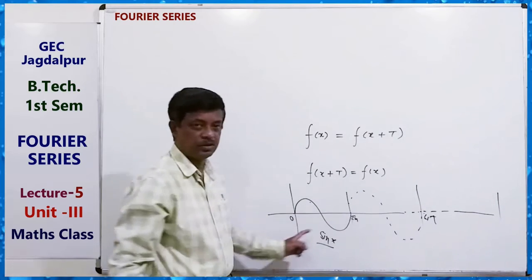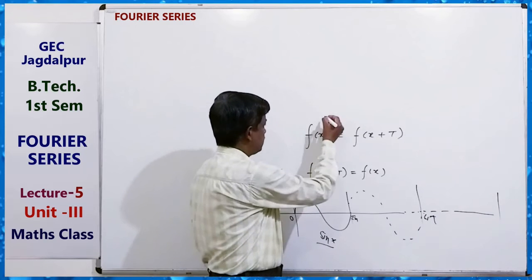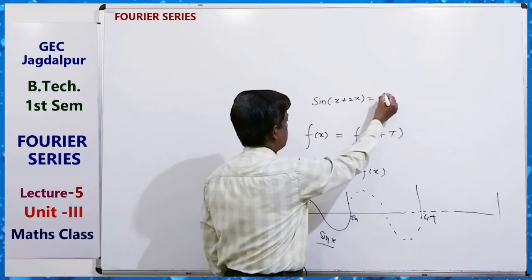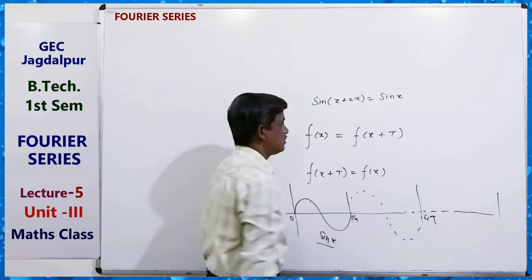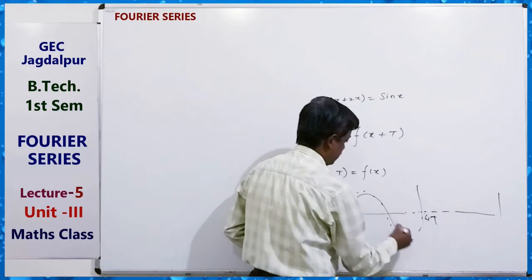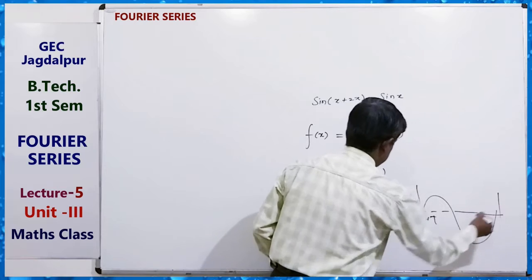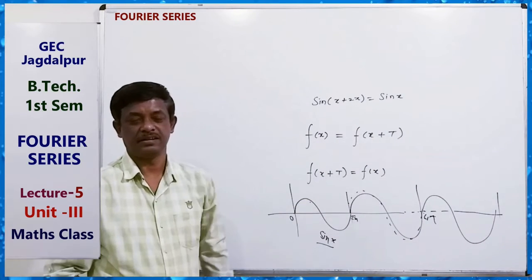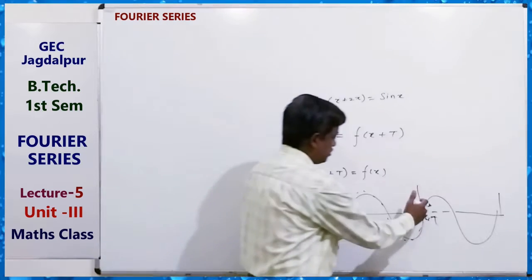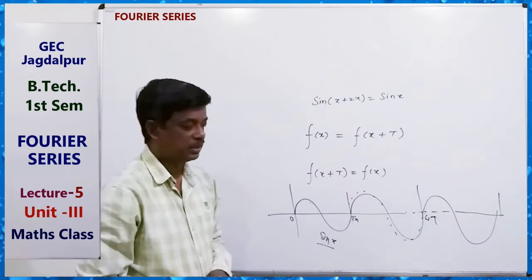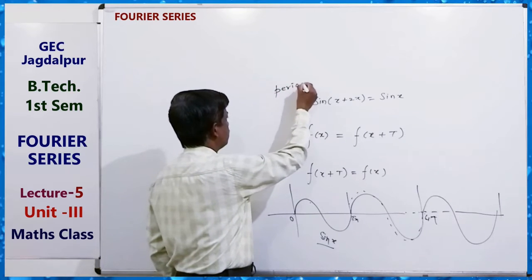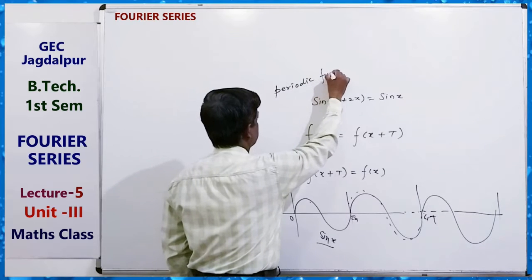What is the length? 2 pi. So we can write sine of x plus 2 pi equals to what? Sine x. Because it repeats the value in this interval. Same way, same graph. Repetition of the values of the function in a period. Same value in each period. Okay, this is a periodic function.